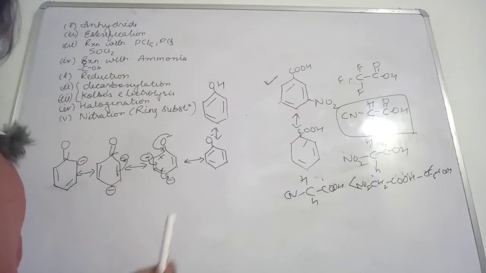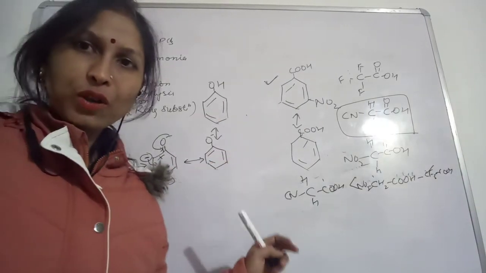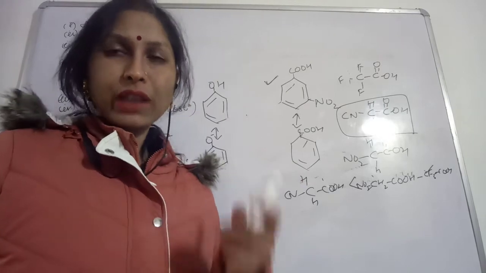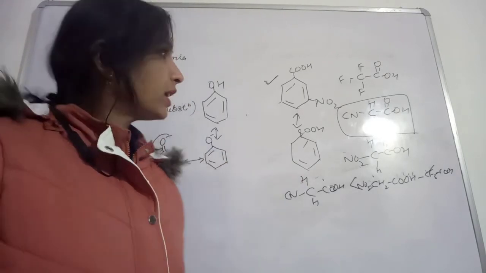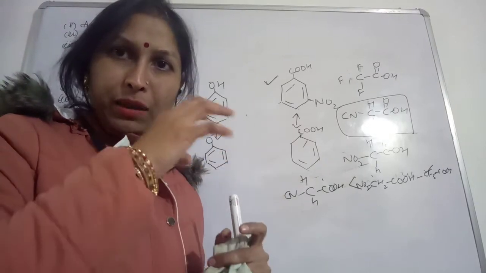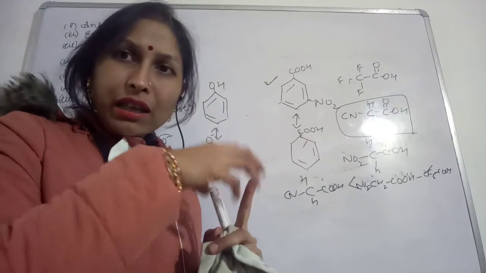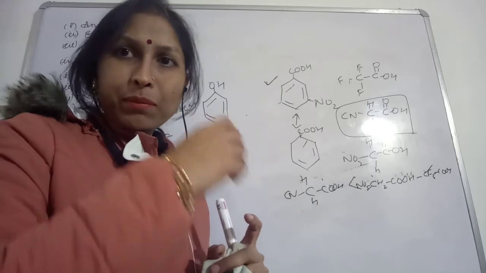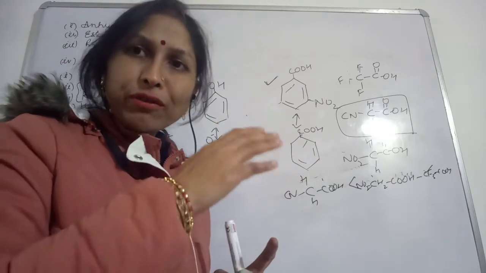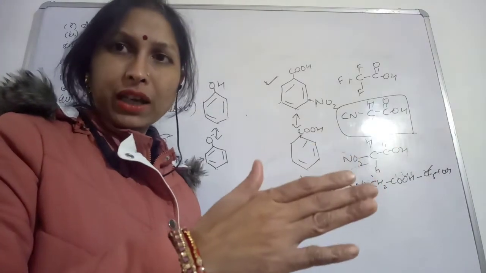So the groups attached to the compound also decide the acidity, because more electronegative atoms stabilize the conjugate base formed after the release of H plus.